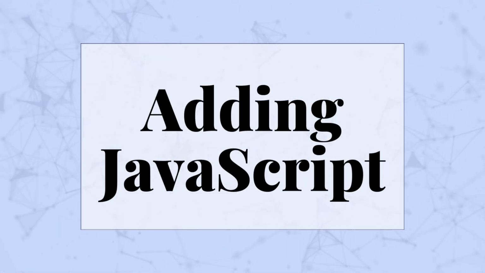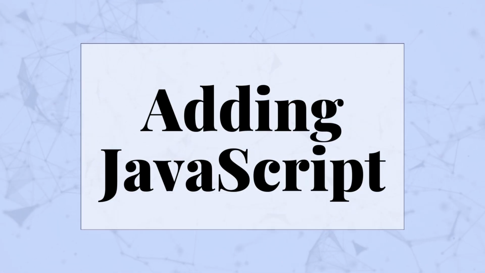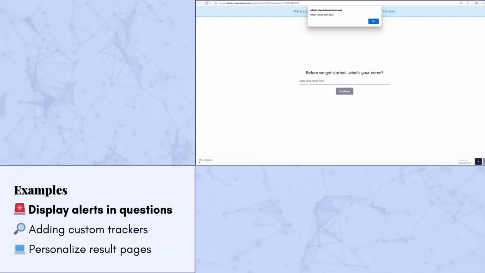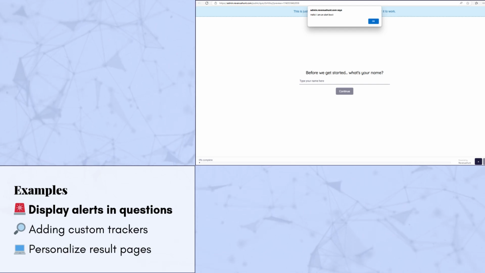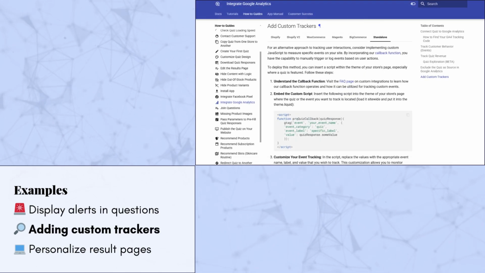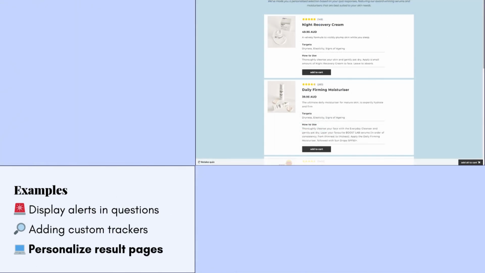With JavaScript, you can go beyond visuals and make your quiz interactive. Popular customizations include displaying alerts when an answer is selected, adding custom trackers, personalization of product recommendations.